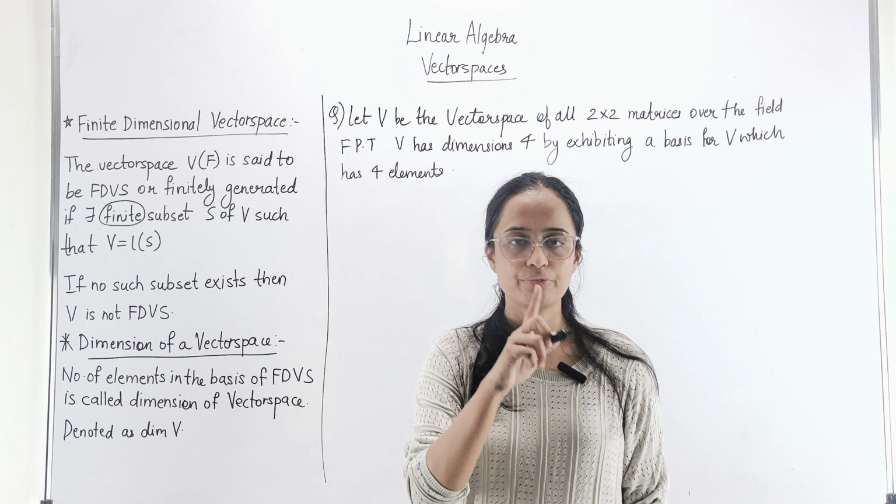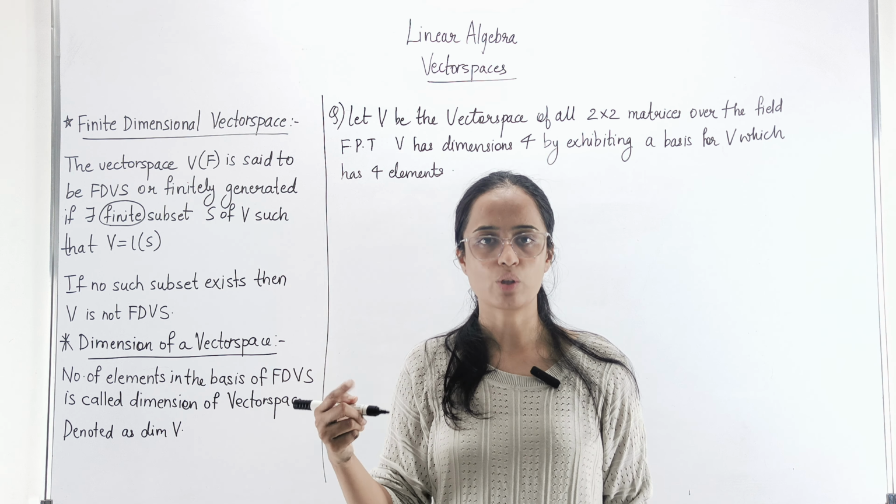मतलब we can say कि V can be written in terms of linear span of S where S has got finite elements. अगर ऐसा है then only we can say कि अपना जो vector space है that is finite dimensional vector space. अगर हमें ऐसा subset मिलता ही नहीं है which is finite and which spans the given vector space, then the vector space is not a finitely dimensional vector space.